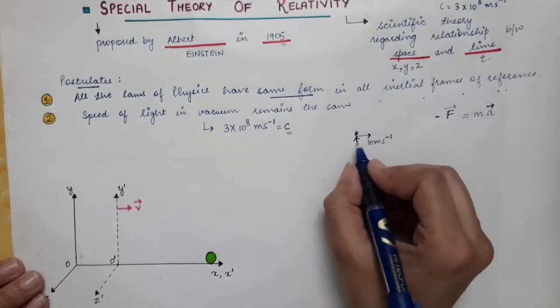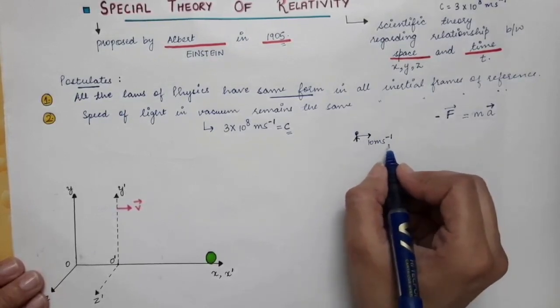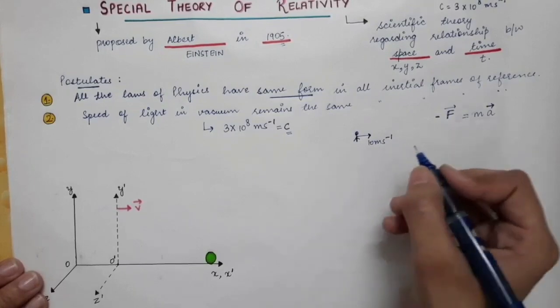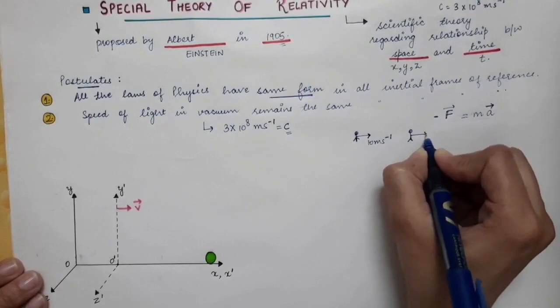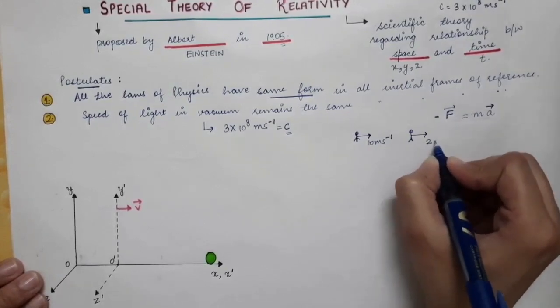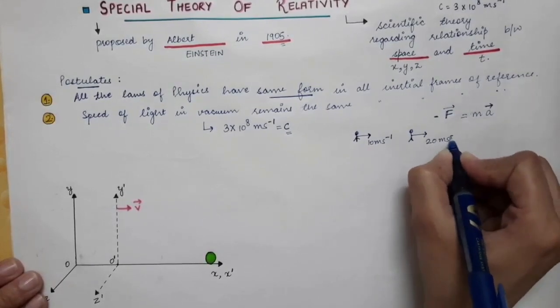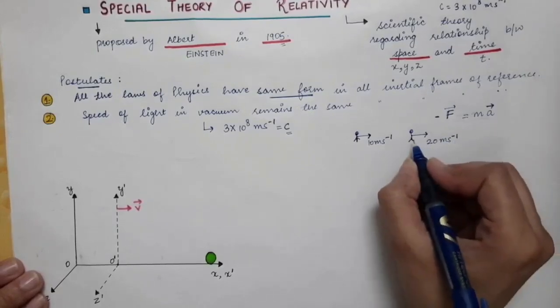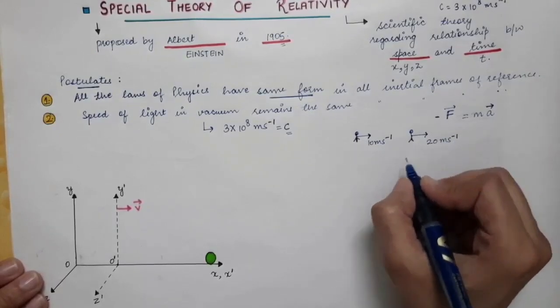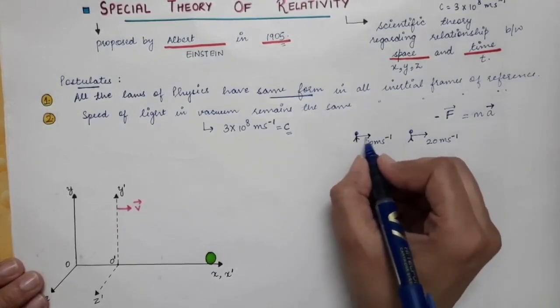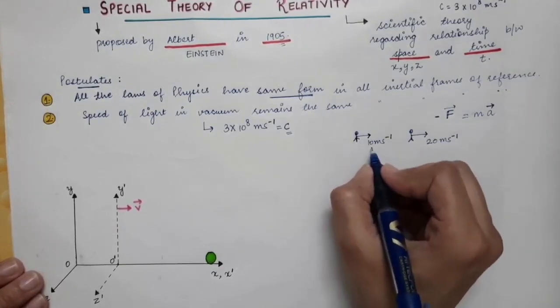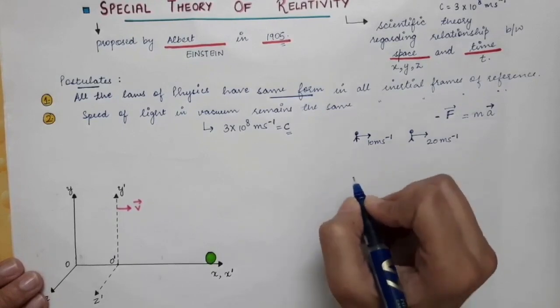Let's say another person is moving in the same direction but with a velocity of 20 meters per second. So the velocity of this person with respect to Earth is 20 meters per second, and the velocity of the first person is 10 meters per second with respect to Earth.